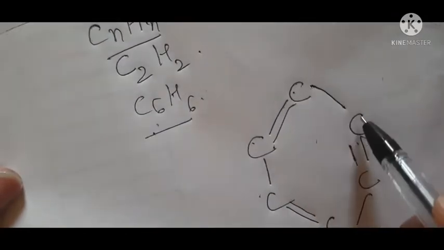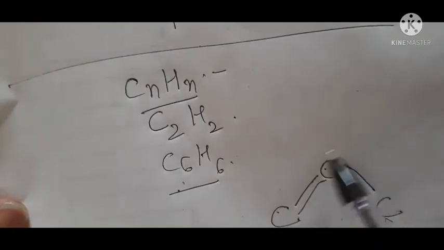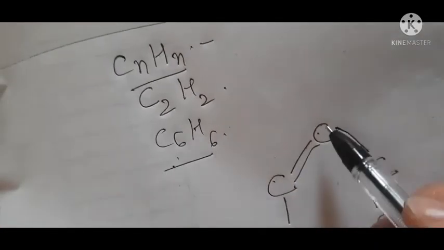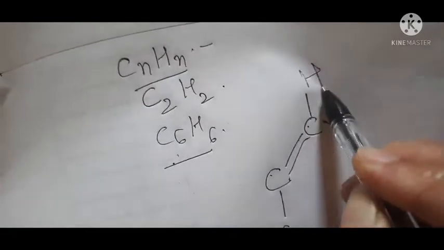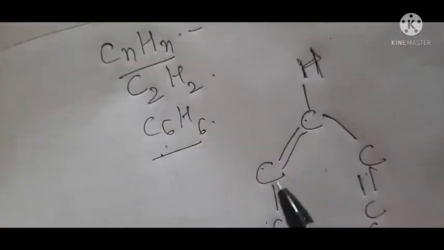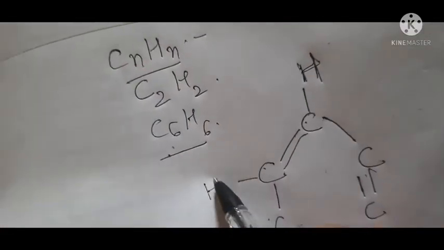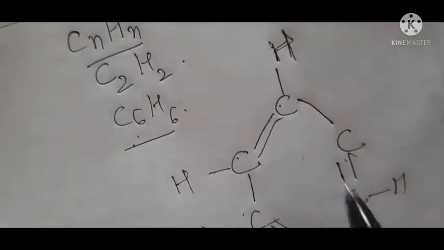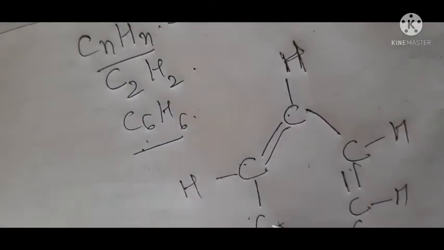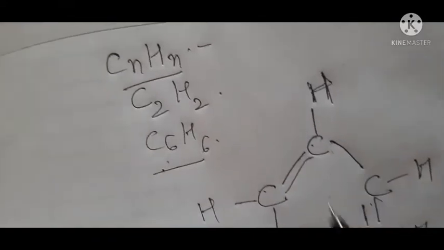Now what you have to do? Sorry, I could not make the structure very nicely, but you can try making it. Okay, so here you will simply satisfy the valency, 1, 2, 3. So you will get hydrogen. Here 1 hydrogen, 1 hydrogen, 1 hydrogen, 1 hydrogen and 1 hydrogen. So 1, 2, 3, 4, 5, 6, 6 hydrogen and 6 carbon. So this is the structure which is C6H6, called benzene.